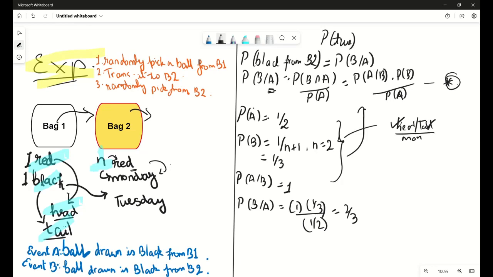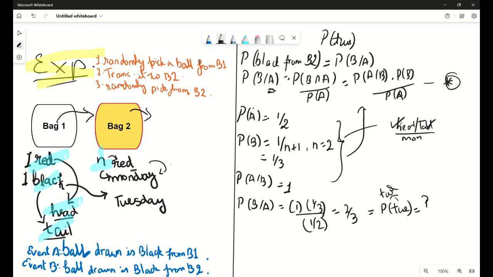Now you don't need to worry about the part of tails that has been given to Monday, because that is compensated in n equal to 2. So here we have P of B slash A to be 2 by 3 and this is associated with Tuesday. So the probability of it being a Tuesday is 2 by 3. Now we have associated the Tuesday with coming up of a tail.